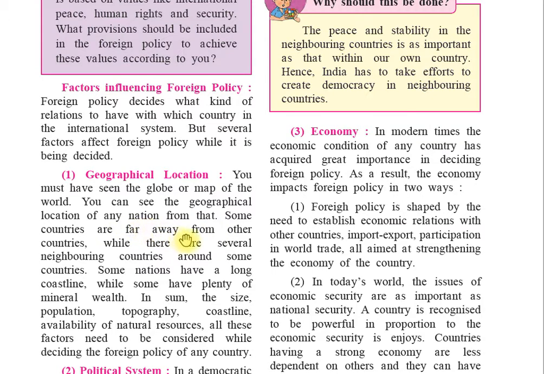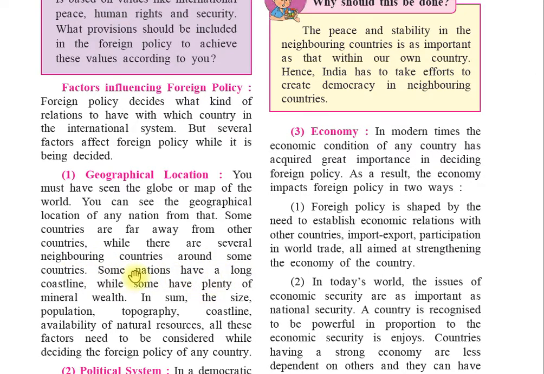Some countries are far away from other countries, while some countries are very close to each other and are called neighboring countries.